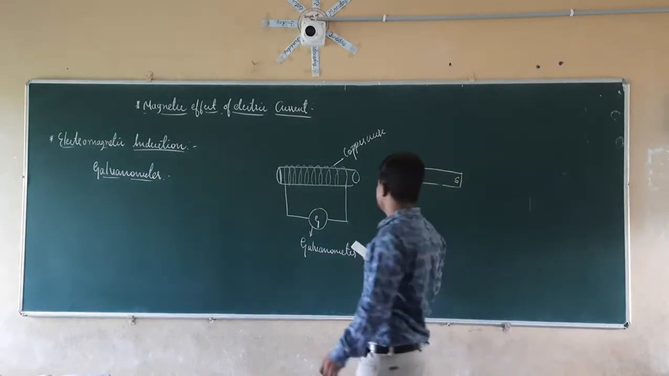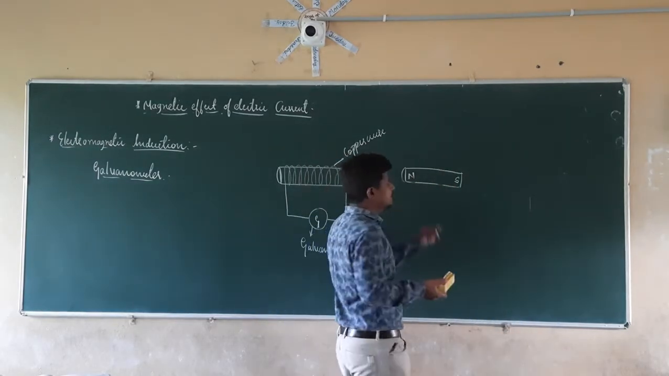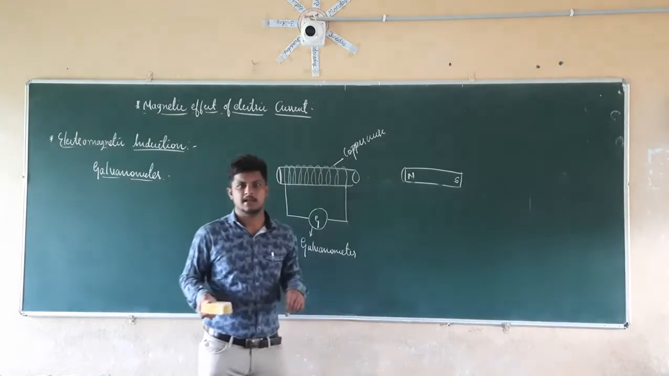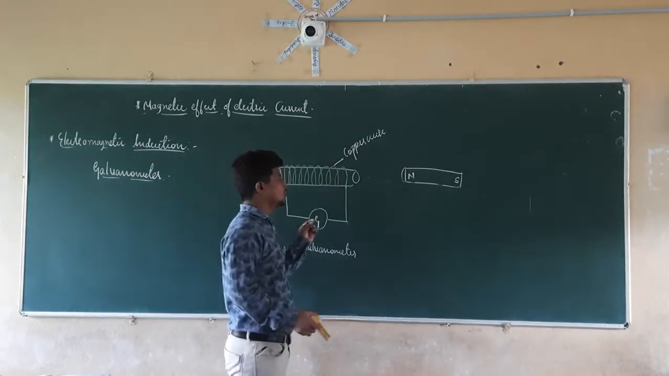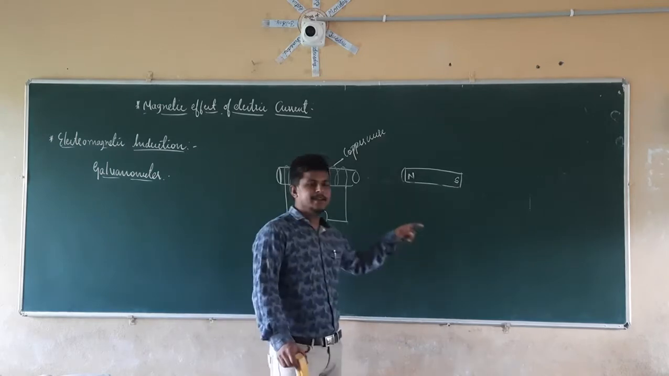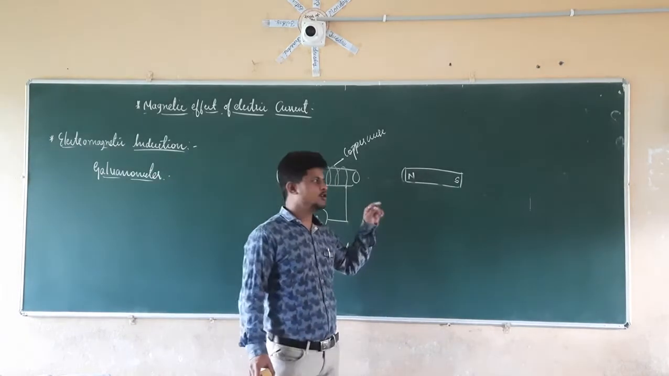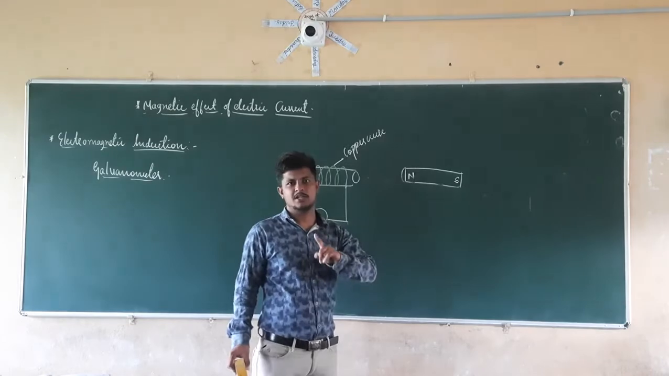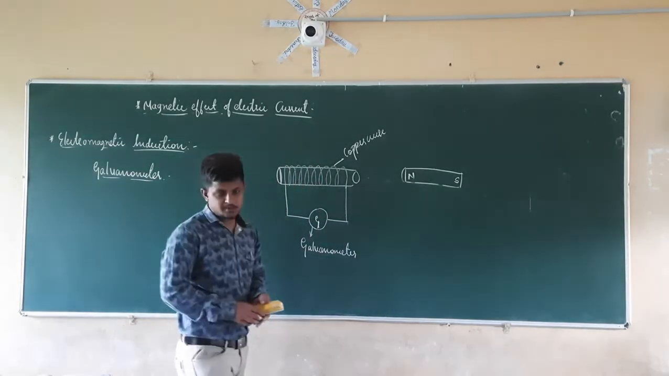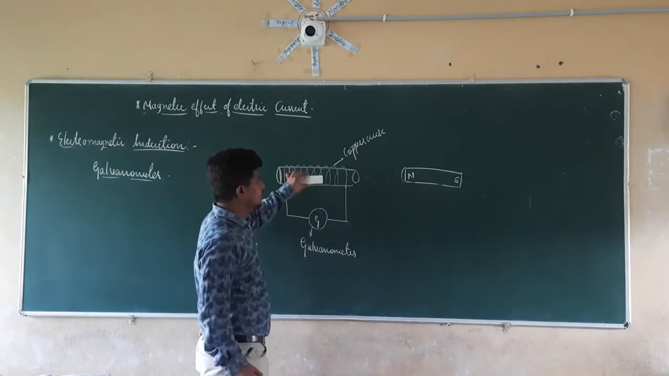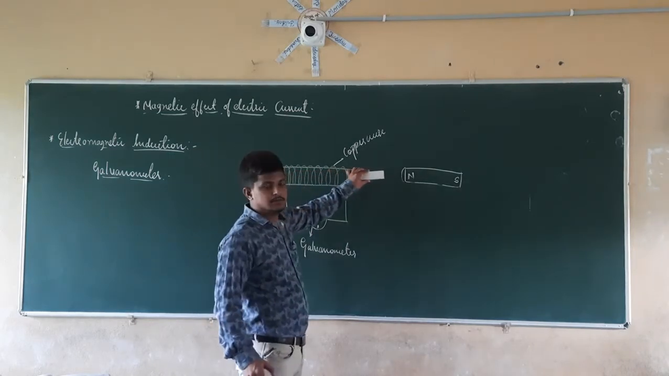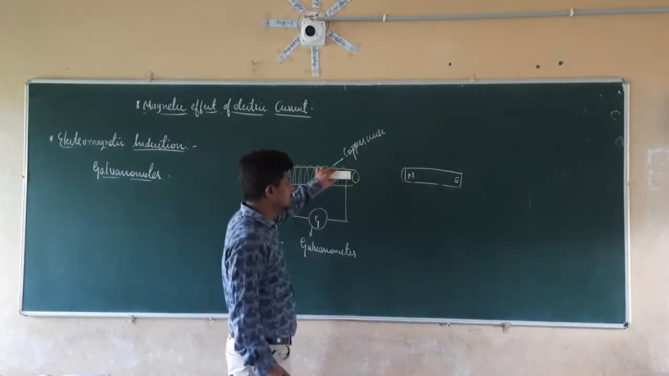In the next case, I am going to keep the magnet as it is, and in this case I am going to move the coil towards the magnet and away from the magnet, and keep the coil stationary at a point. Now let this be the coil. I am going to move this coil towards the magnet.